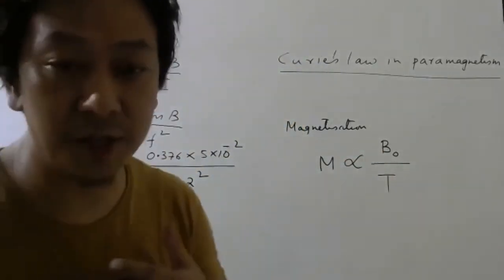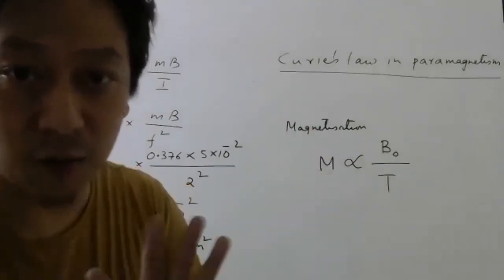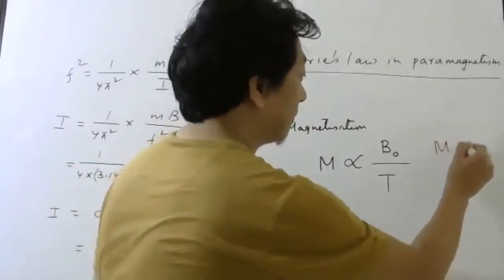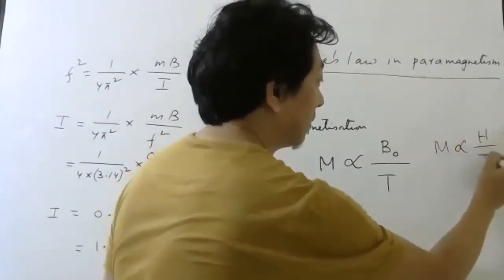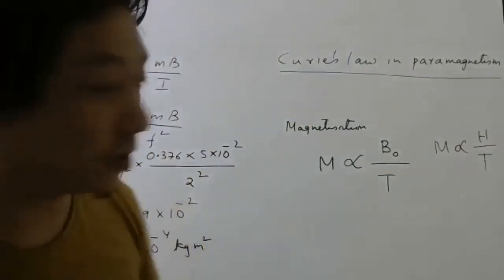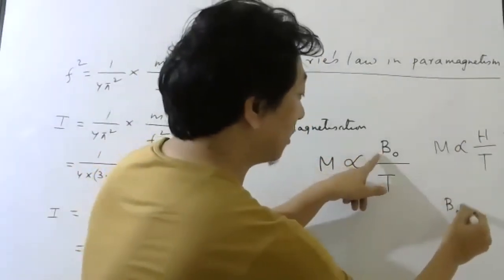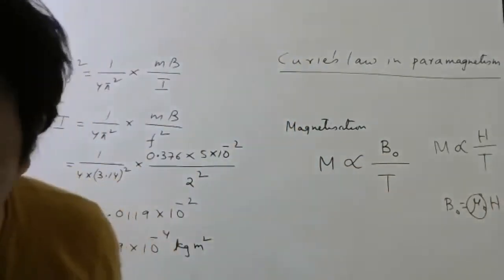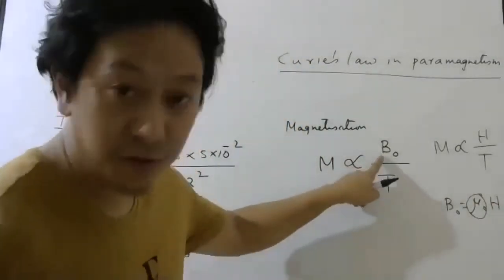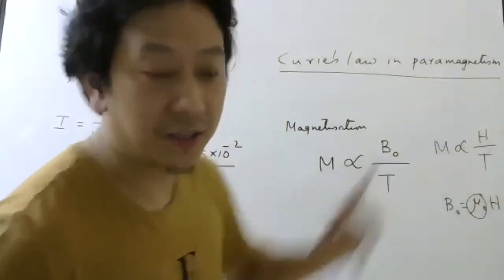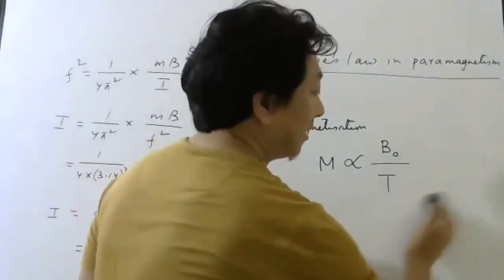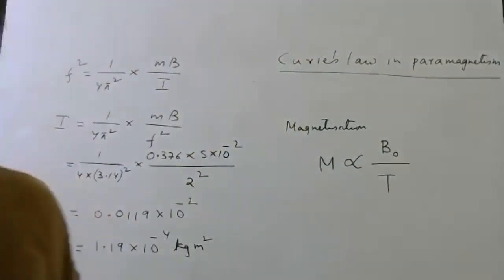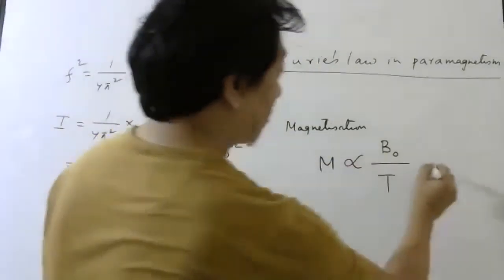When we studied Curie's law in our days, we used to write it like this. But that is okay, because B naught is nothing but mu naught into H, and mu naught is just a constant, right? So if this is proportional to this, this is also proportional to this. But I'm doing it the NCERT way. So this law is what is called Curie's law.